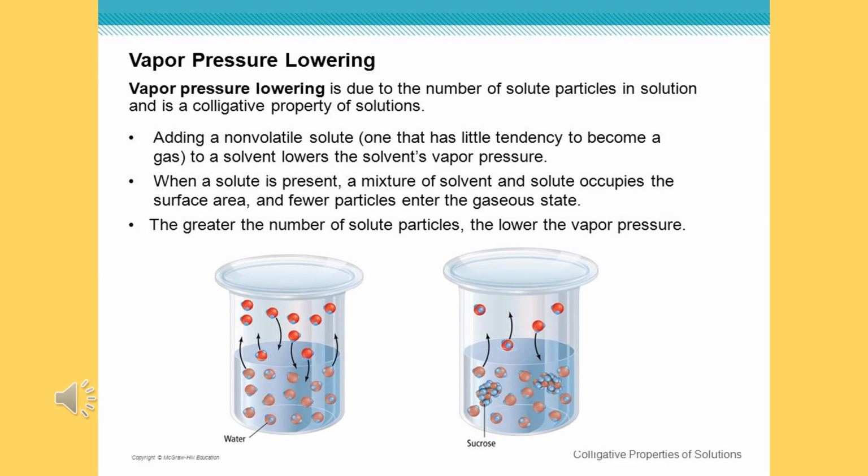When a solute is present, a mixture of solvent and solute occupies the surface area and fewer particles enter into the gaseous state. The greater the number of solute particles, the lower will be the vapor pressure. This is called lowering of vapor pressure, which is a colligative property.